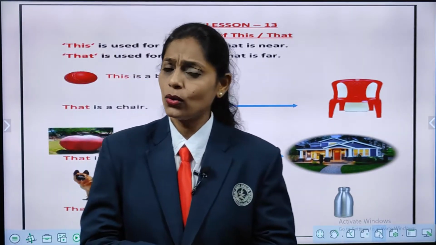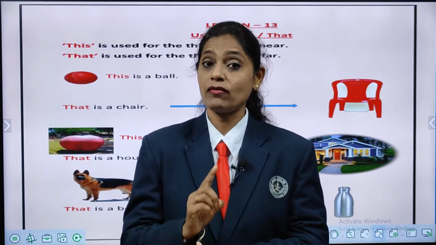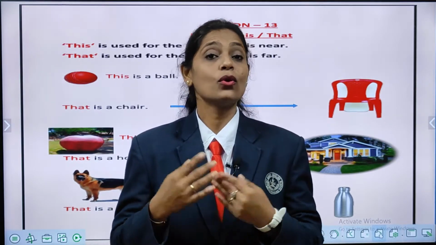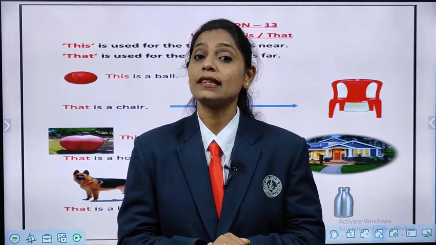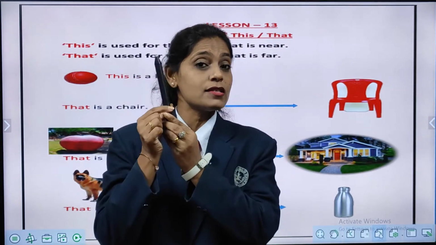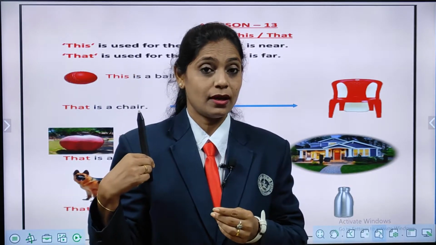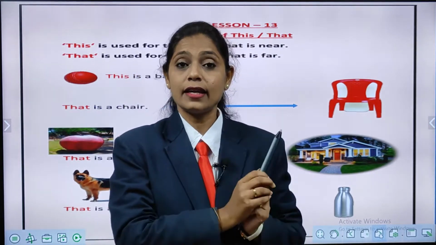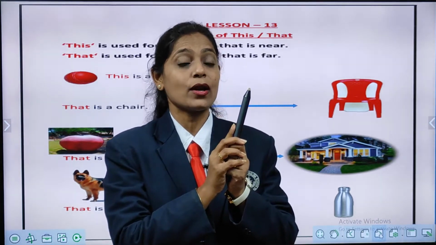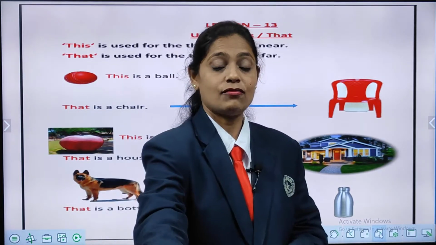Okay, now you know when we use this? Yes, when we talk about a thing which is near to us. So, that time what we use? This. Okay, now look, all of you look here. Can you see this? What is this, children? Pen, and that pen is near to me. Okay, it is there near to me. So, what I am going to say? This is a pen. What I will say, children? This is a pen.